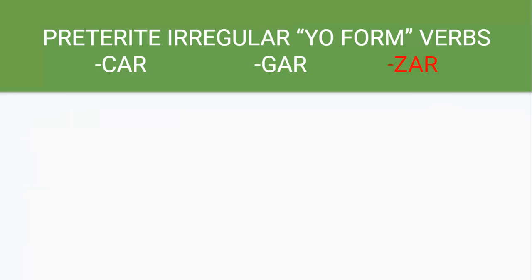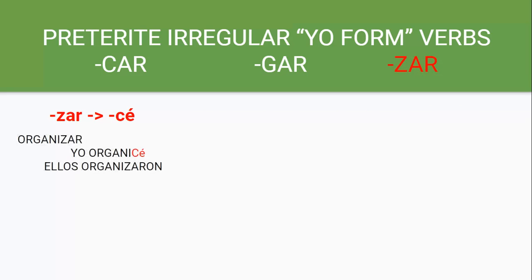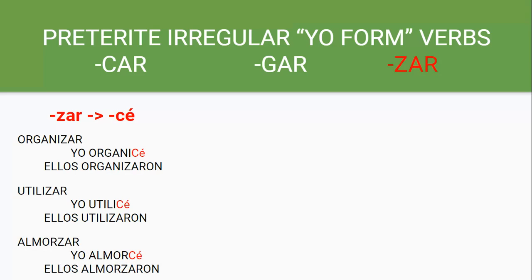Okay, ZAR. ZAR changes to cé, accent on the E. So we have yo organicé, ellos organizaron. Yo utilicé, ellos utilizaron. Yo almorcé, ellos almorzaron. So last night, I organized our trip.